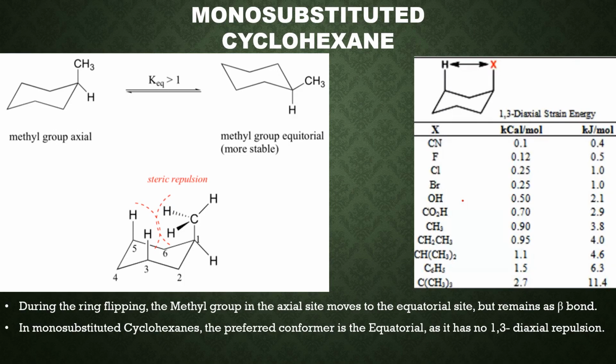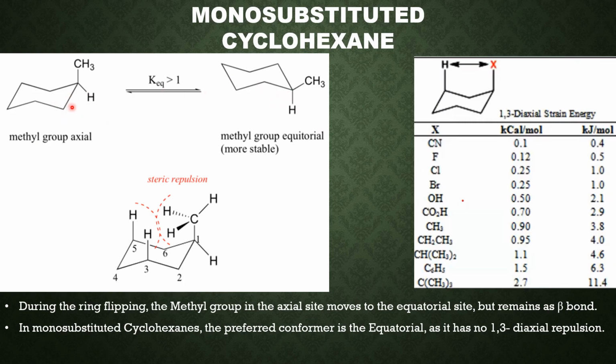In this module, we will be discussing about the conformations of some mono and disubstituted cyclohexanes. As an example for monosubstituted cyclohexane, let us consider the methyl cyclohexane. This methyl cyclohexane can exist in two forms as two conformers.